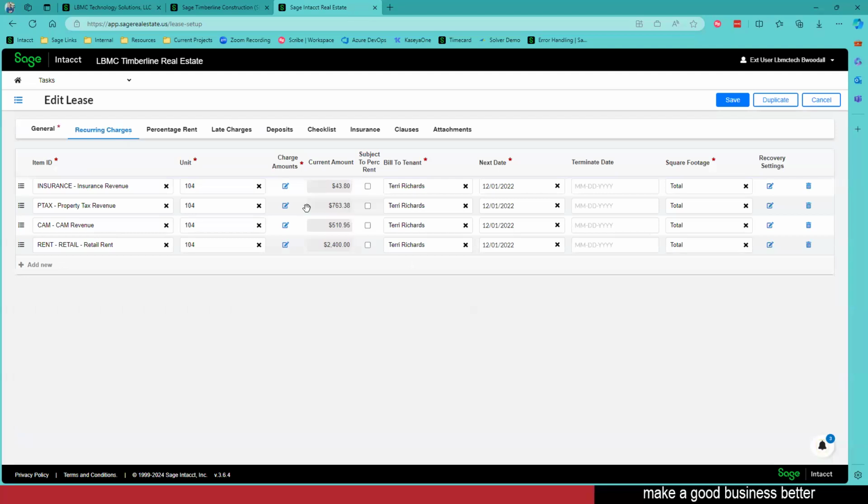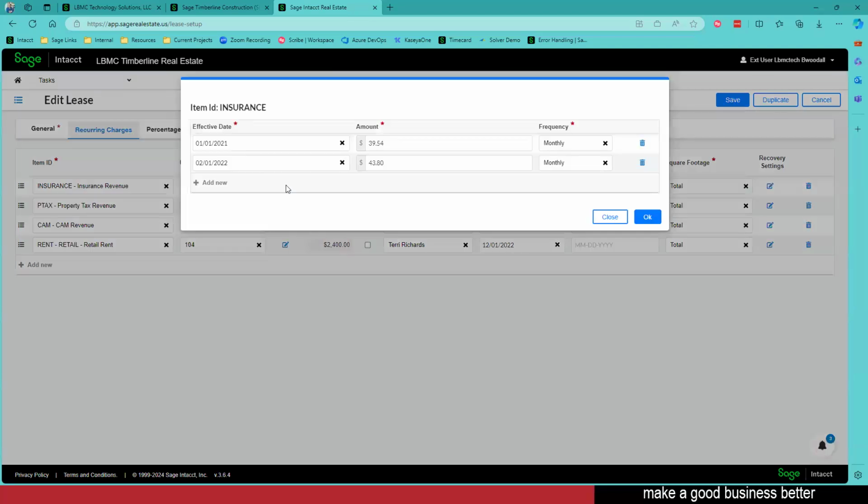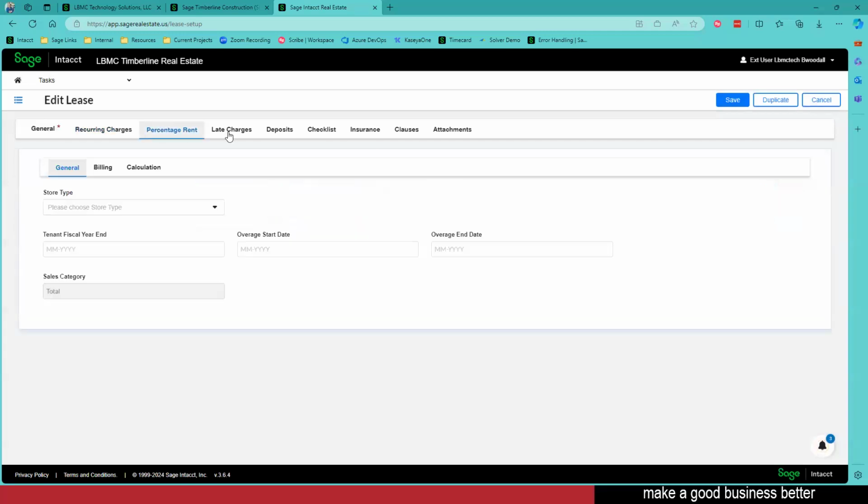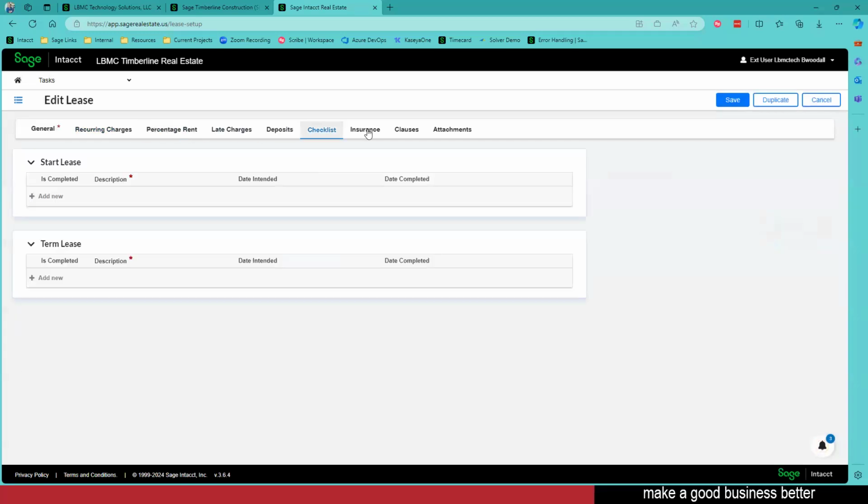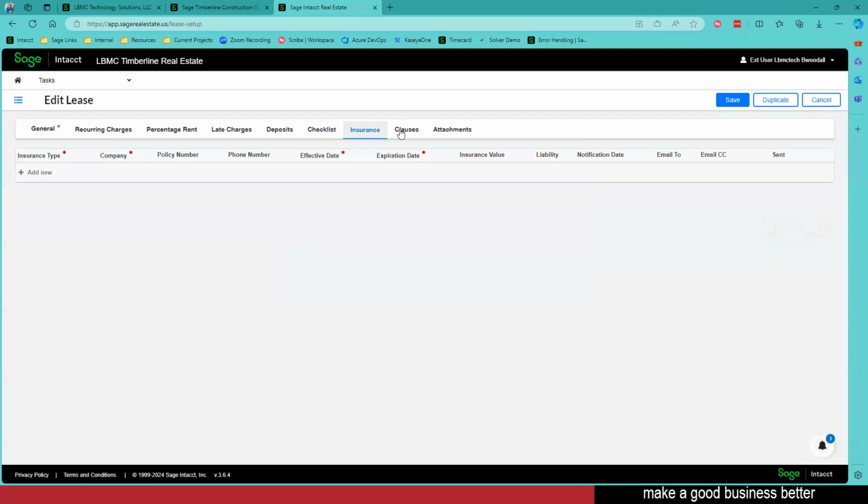Those recurring charges, again, I'm able to define those per property. I don't have to have anything set in stone. And not only can I define what the current rate is per month or whatever frequency I want to, but I could go ahead and build in my steps for increased rent if I need to. And then all of these things that we look over here are all things that are going to default from the property that we had already defined.